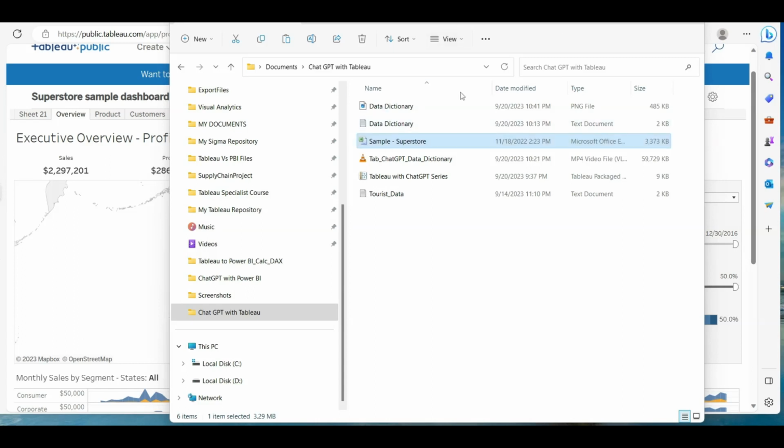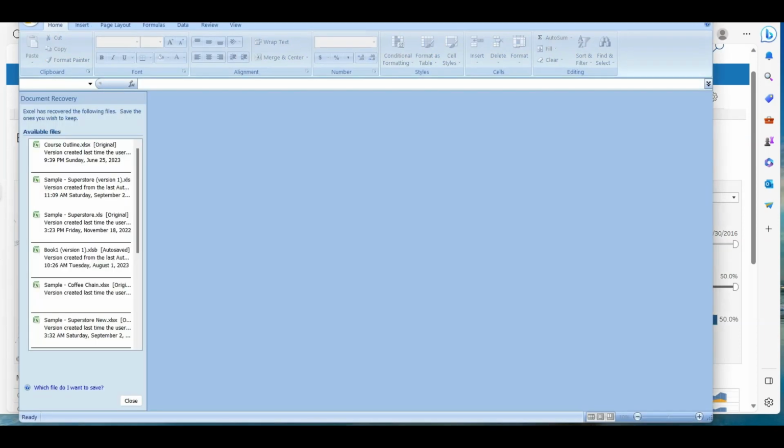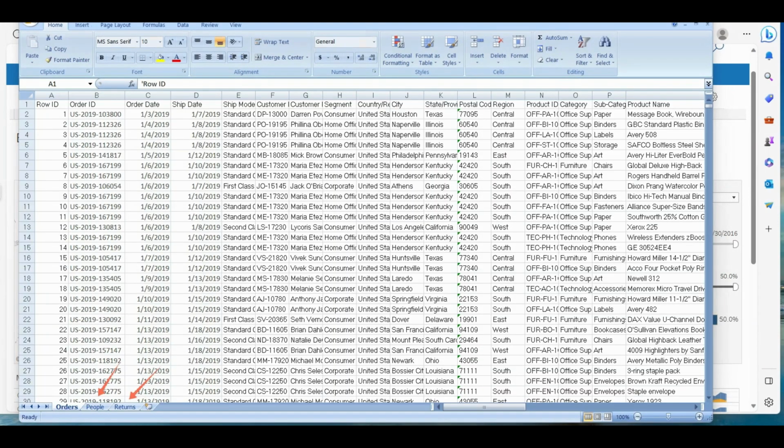Okay, now let's see how ChatGPT can analyze this data set. So let me open this data set first. We'll also try to bring in the other sheets present in this very particular Excel. And first we need to start with the orders, the main table over there. Now we are going to share the fields, the column names, with ChatGPT, and we'll ask ChatGPT, can you tell us what all prime KPIs that we can derive from this sort of data set?